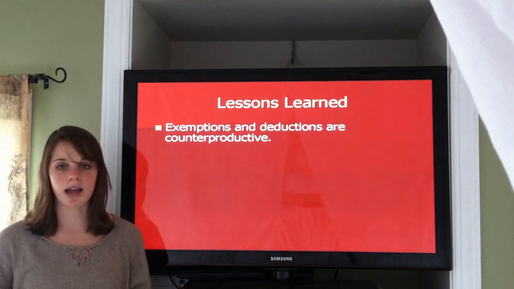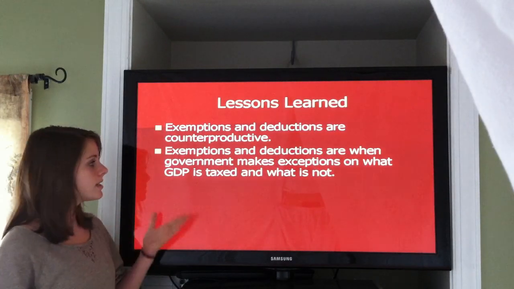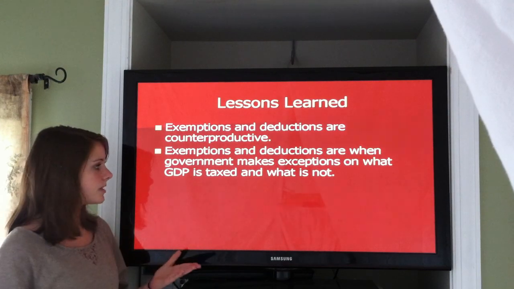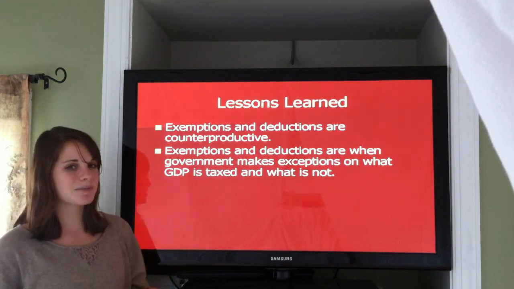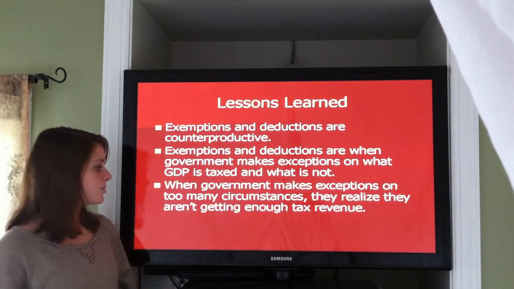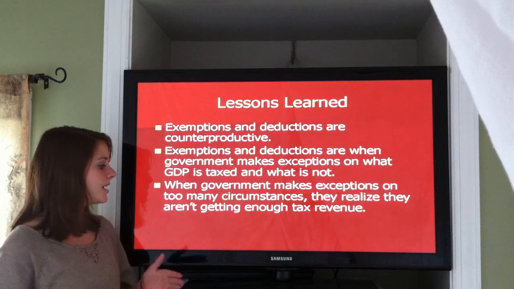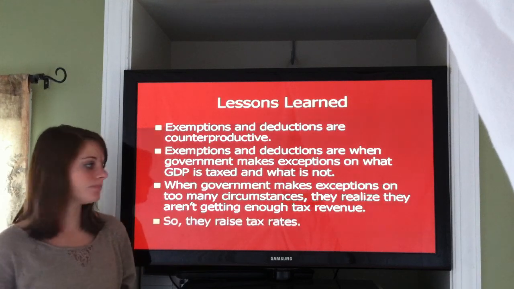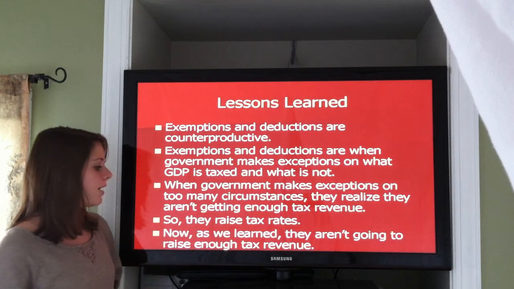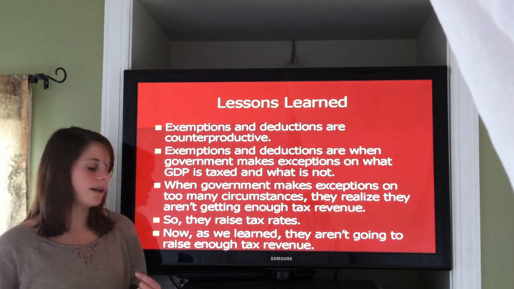Exemptions and deductions are counterproductive. Exemptions and deductions are when the government makes too many exceptions on too many circumstances. Too many exceptions on what is taxed and what is not. When government makes too many exceptions, they realize they aren't getting enough tax revenue, so they raise tax rates. Now, as we learned, they aren't going to raise enough tax revenue.